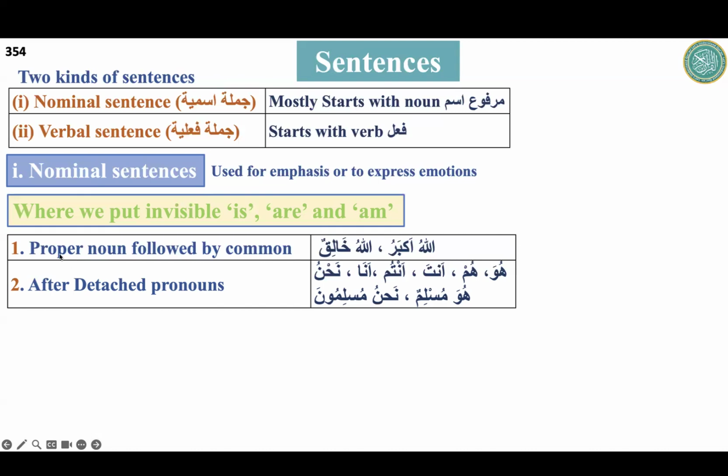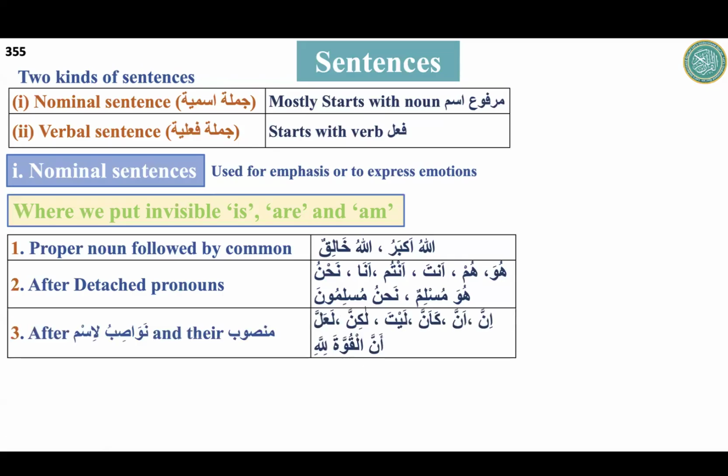So the first guideline is where we put is, am, are: a proper noun followed by a common noun, after the proper noun. And in the second case, when there is a detached pronoun, we put is, am, are after the detached pronoun. Just for revision, the detached pronouns are huwa, hum, anta, antum, ana, nahnu. This is the second guideline.